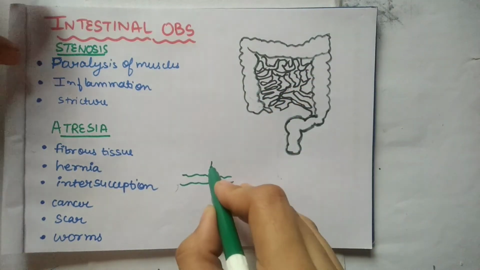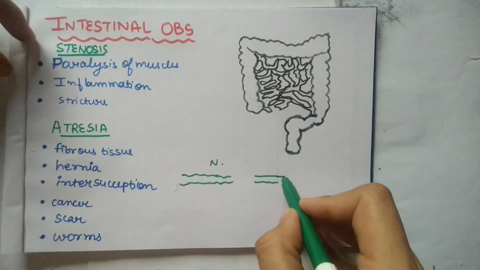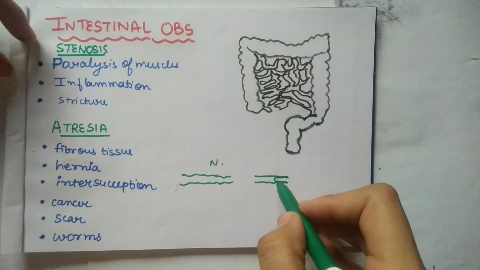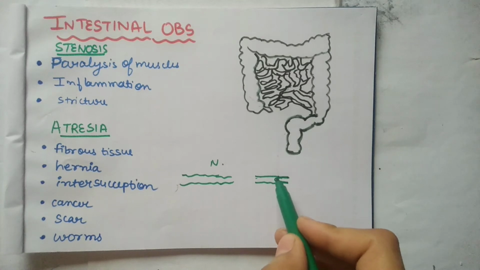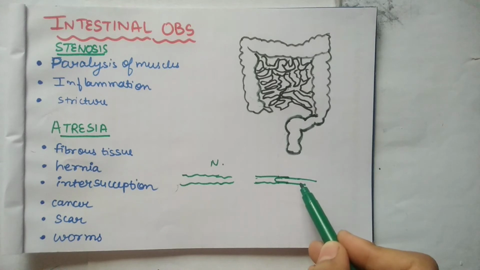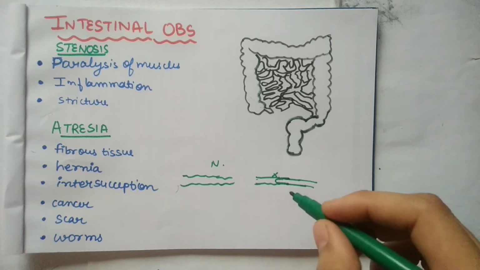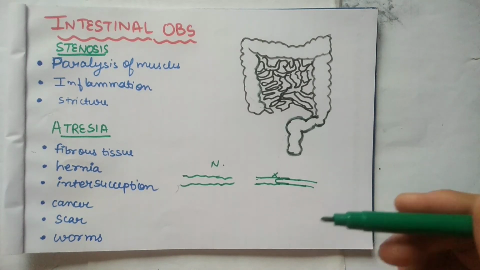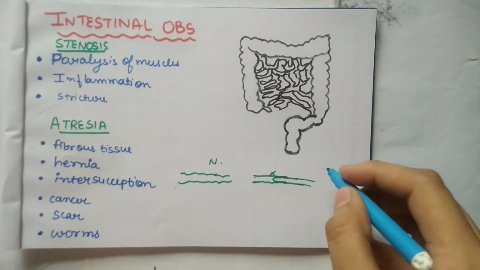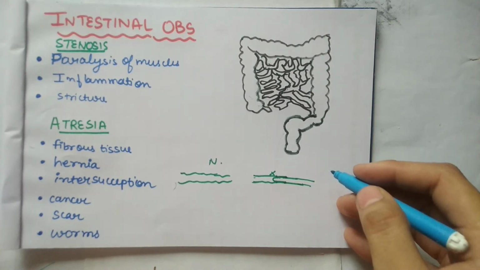What happens is, this is our normal intestine. Now what happens in intussusception is that one part of the intestine gets lodged inside the previous section. So this is normal, but it gets lodged inside and then it will continue. So it will obstruct here completely. Children are more susceptible to intussusception of the intestine than adults. Other possible causes for intussusception can be weight loss, surgery, inflammation, tumors, and Meckel's diverticulum.